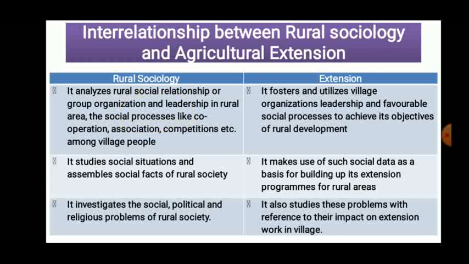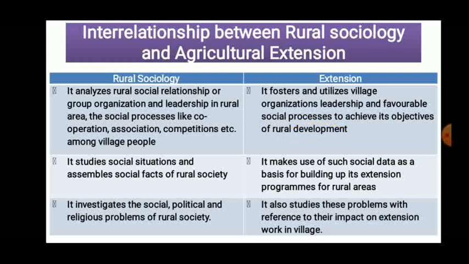Extension fosters, that means tries to boost up and utilize, the village organizations, leadership, and favorable social processes to achieve the objectives of rural development. Whatever leadership is present in that rural area, extension tries to use it to carry out development programs.